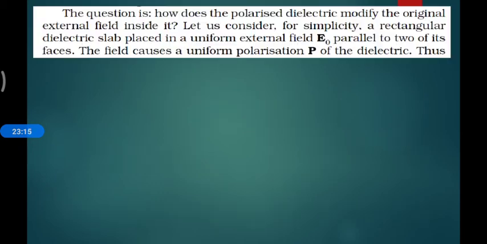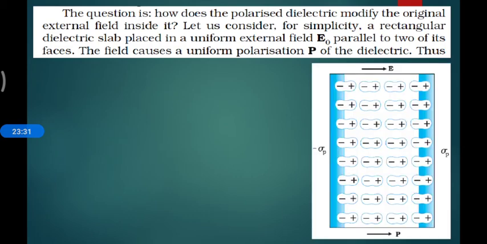The question now is, how does the polarization of a dielectric modify the original electric field inside it? Let us consider a simplified rectangular dielectric slab. I am applying the electric field in a particular direction.